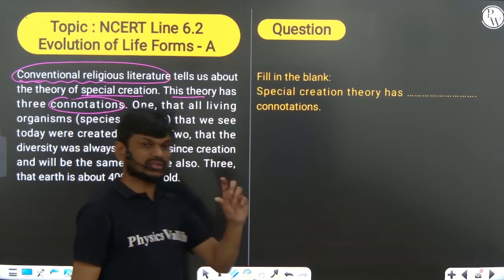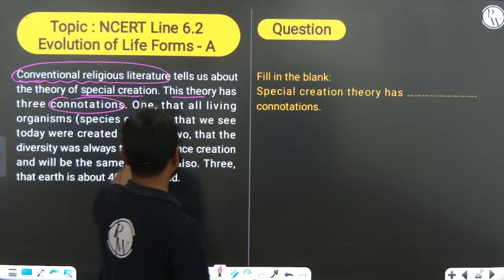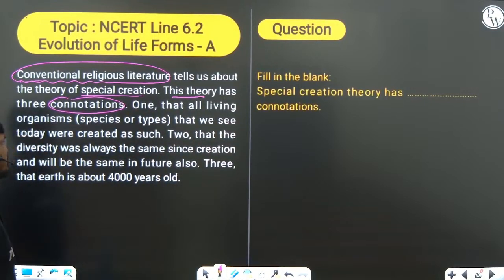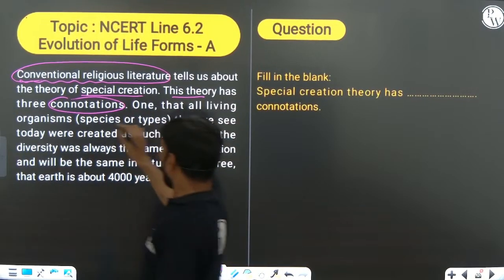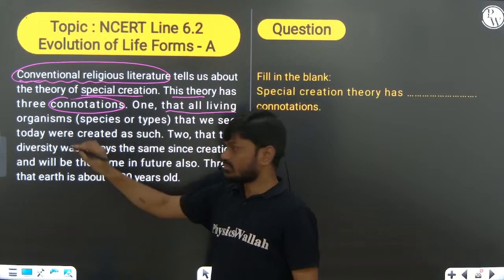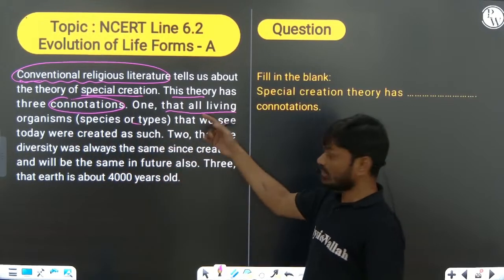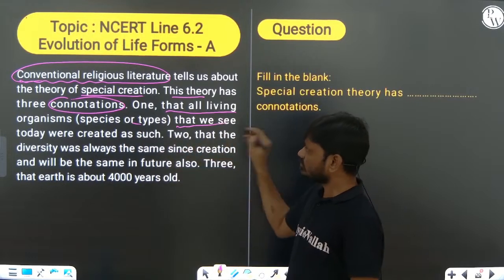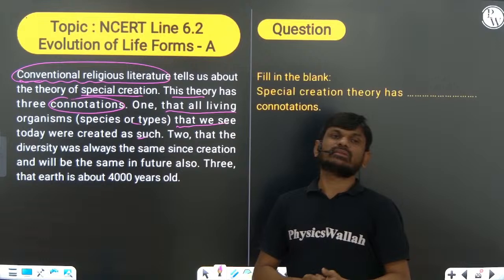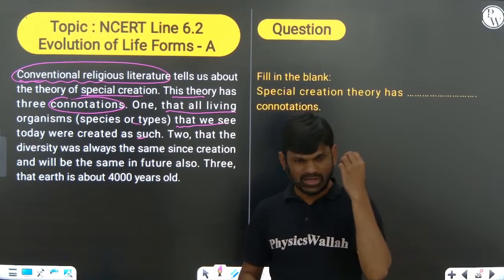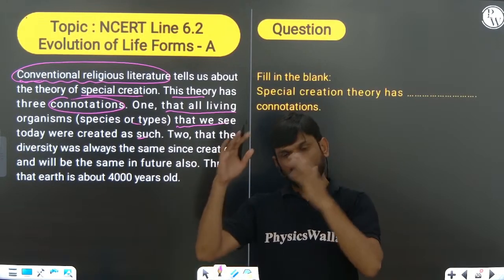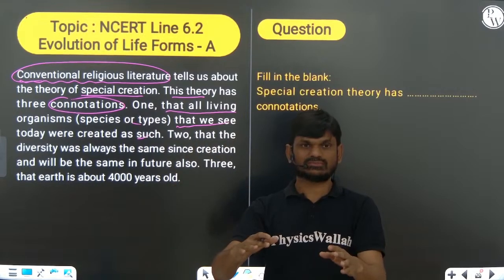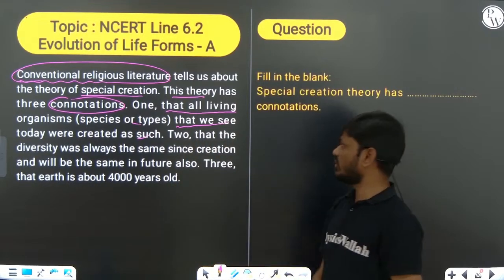One, all the living organisms, that is species or types that we see today, were created as such. That means whatever living organisms we are seeing today were all created as such. That is the first connotation.